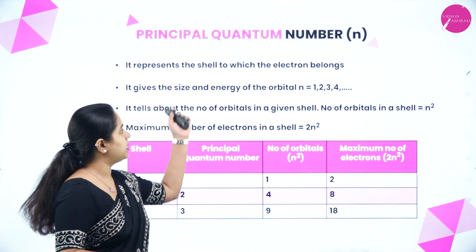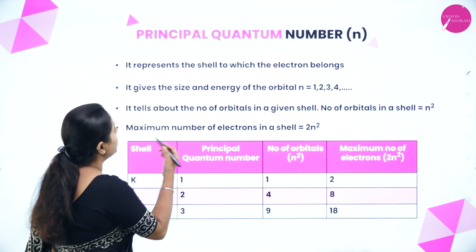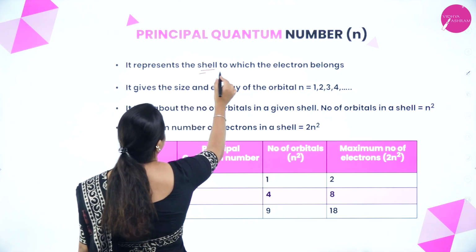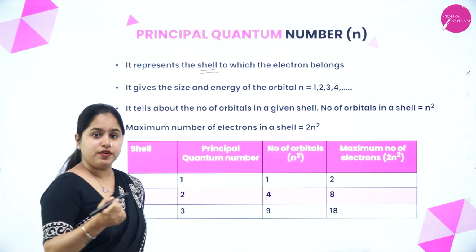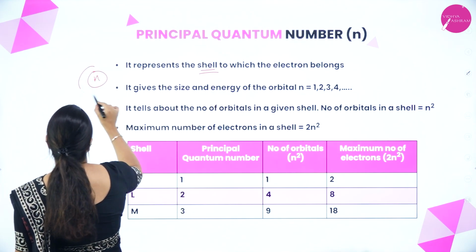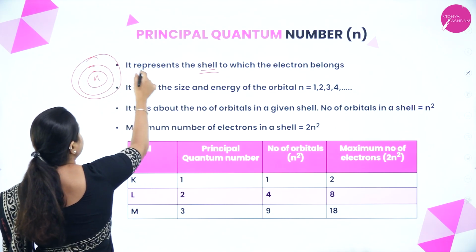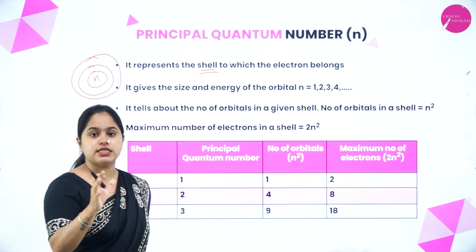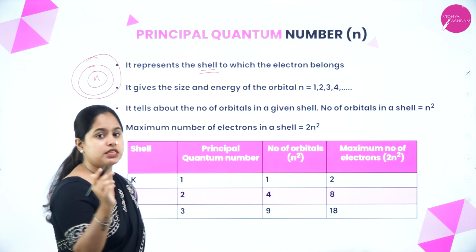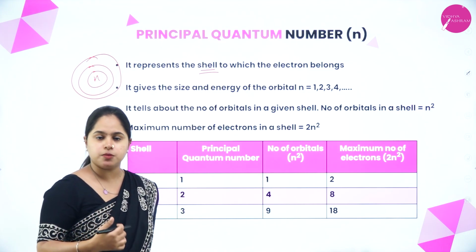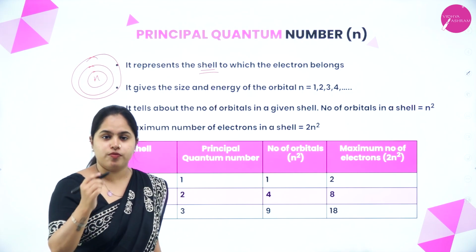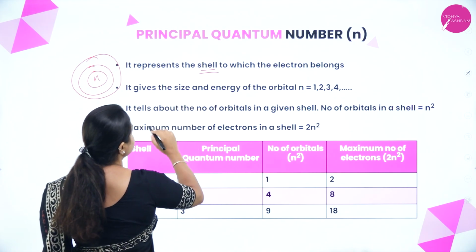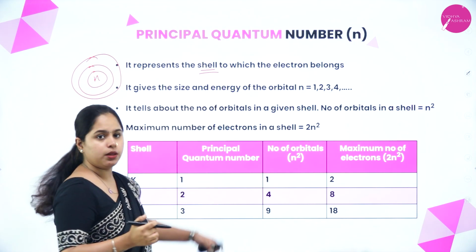What is the principal quantum number, represented by the letter small n? It represents the shell in which the electron is present. We studied that there is a positively charged nucleus, there are different energy levels, and each of these is called a shell. The shell in which this electron is present will be given using the principal quantum number. So if the n value is 2, that means the electron is present in the second shell.